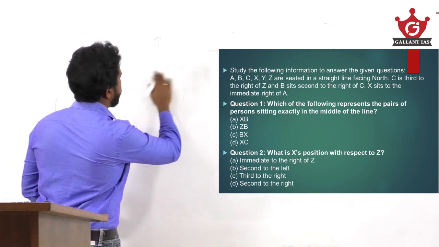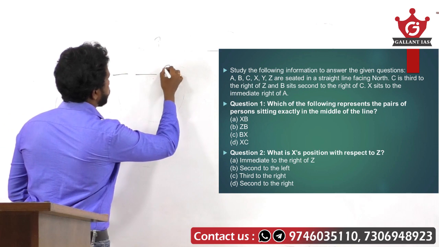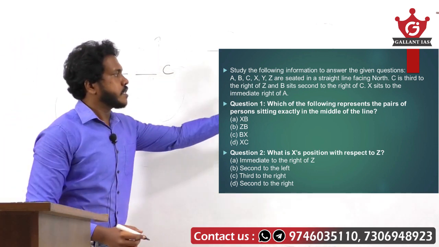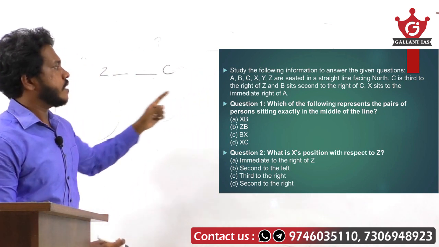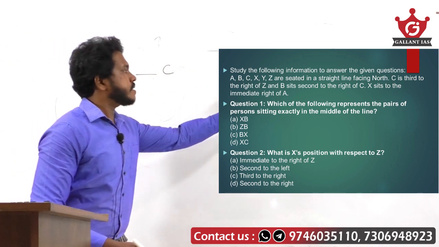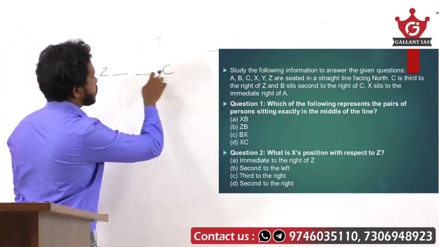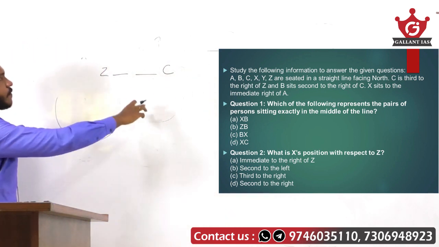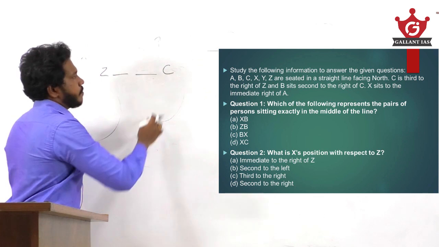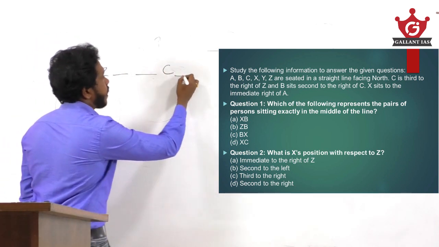So after Z, 1, 2, then comes C. C is placed in the third position to the right of Z. B sits second to the right of C. That means B will be sitting towards the right of C, in the second position.